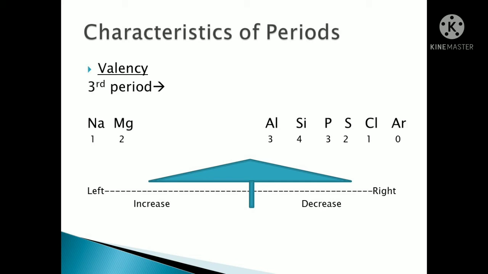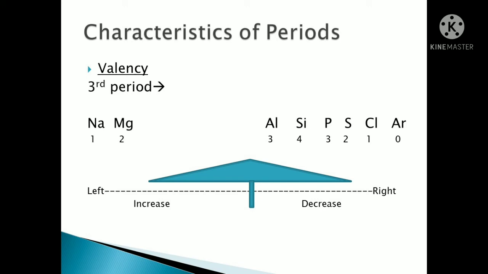So what happened in silicon? The silicon element will share. It is stable, meaning it gives 4 and takes 4, to become stable with 8 electrons on the outermost shell. So silicon will share. You see, from sodium, magnesium and aluminium the valency increases 1, 2, 3. In silicon it is stable, it will share the electrons.